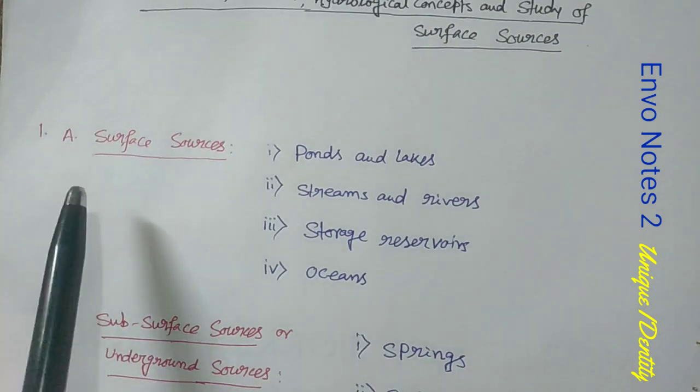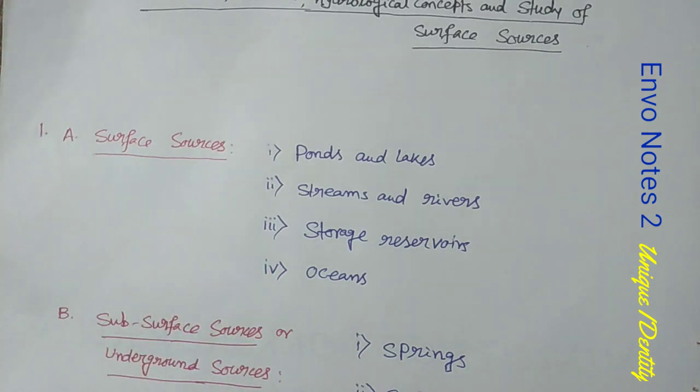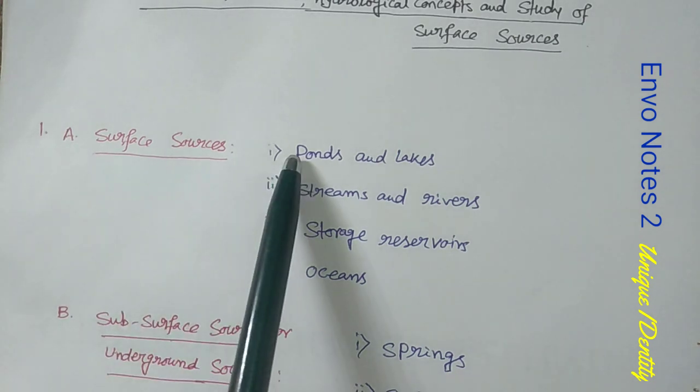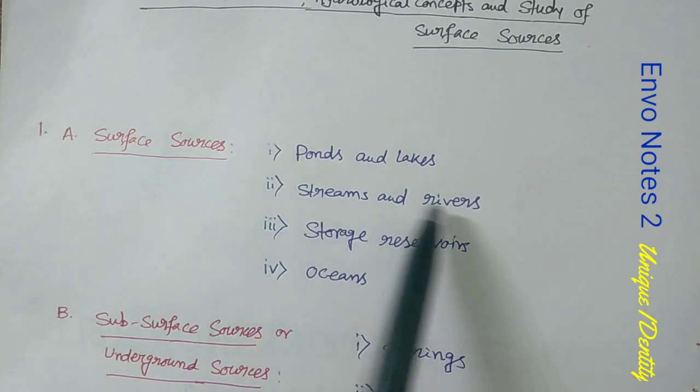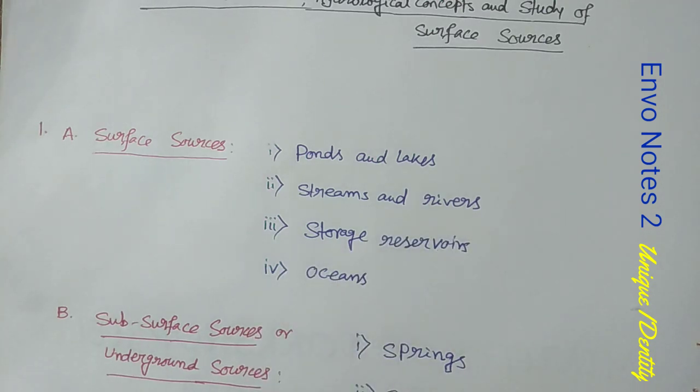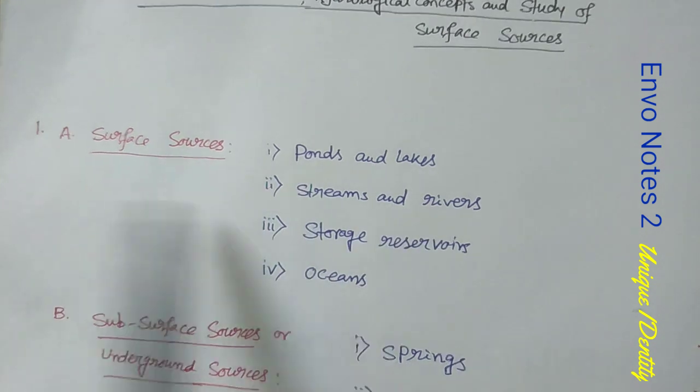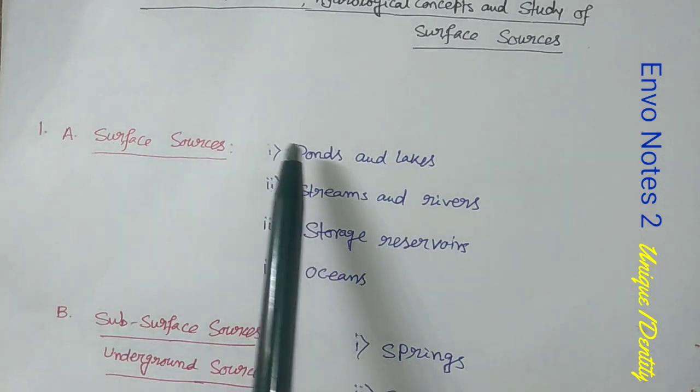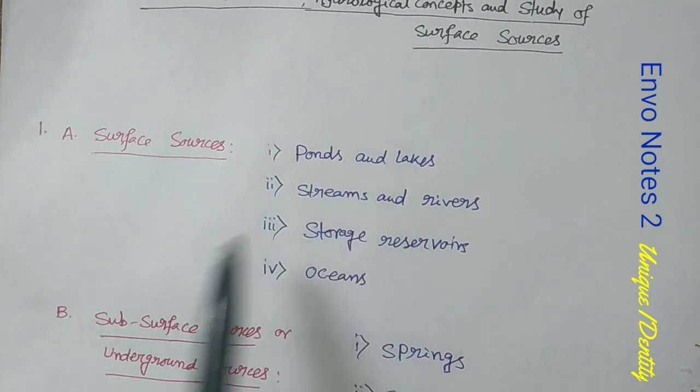The first topic is the surface sources. What are the surface sources of water? These are ponds and lakes, streams and rivers, storage reservoirs and oceans. This question may come in option form, options A, B, C, D.